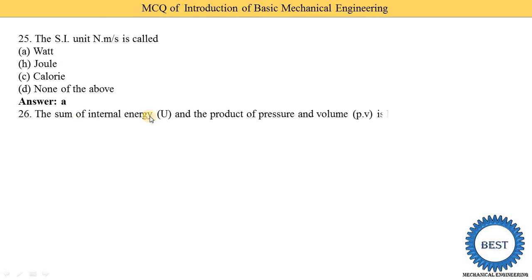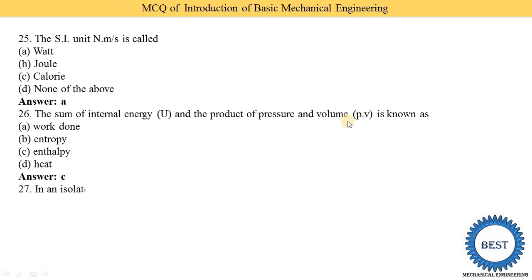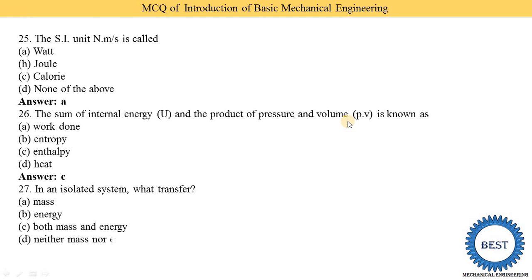The sum of internal energy U and the product of pressure and volume PV is known as work done, entropy, enthalpy, or heat. We know that enthalpy H is equal to internal energy plus pressure into volume PV. So option C is the correct answer. In an isolated system, what is transferred? Mass, energy, both mass and energy, or neither mass nor energy. In an isolated system, neither mass nor energy is transferred. So option D is the correct answer.